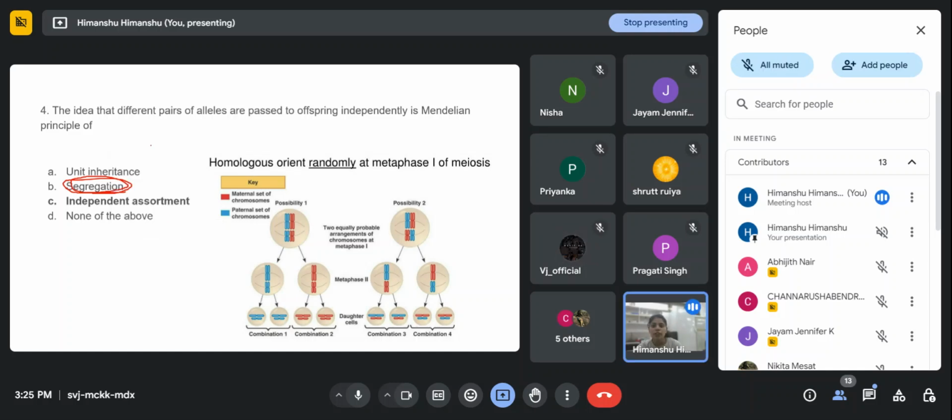Right. During the formation of gametes, like if this is capital T or small t, we have two alternative forms of a gene, right? We have two alleles for one gene. So these two alleles come one from the paternal and one from the maternal.